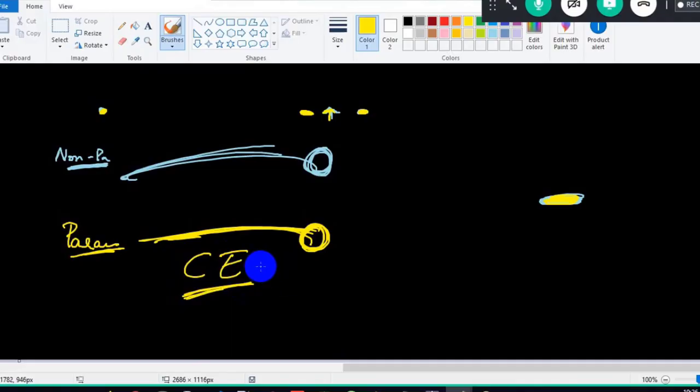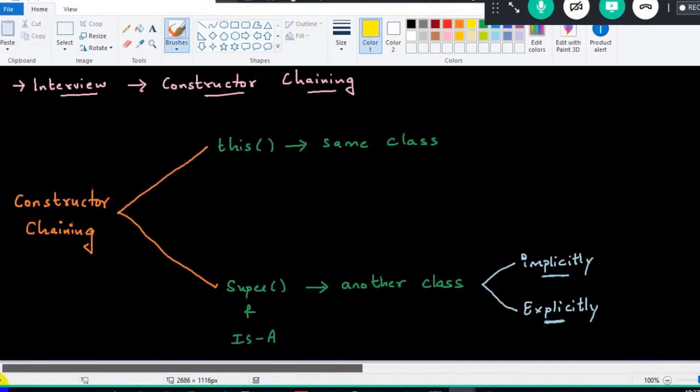So whenever there is a relationship and constructors, you have to understand whether it is implicit or explicit. If it is a parameterized constructor in the superclass, invoke it explicitly. If not, you will get a compile time error. If it is non-parameterized, it will be invoked implicitly. Got the clarity? And it's all about constructor chaining. And there are certain rules. What is the first rule I told here?